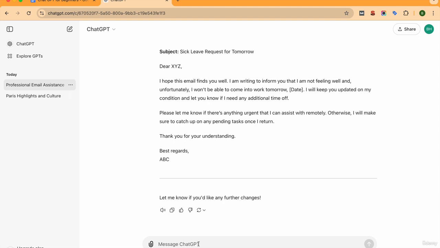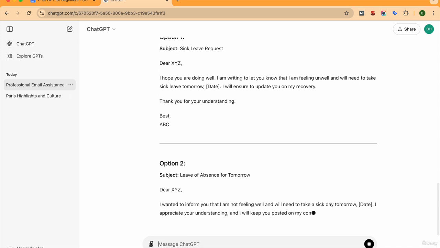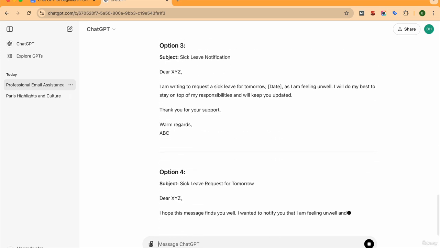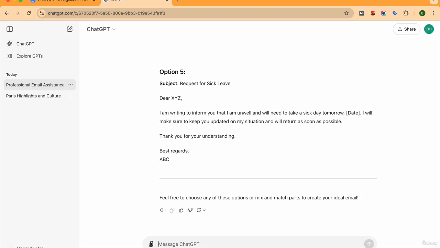For example, you can also say this: "Give me five options to choose from." So now what it will do is write five emails for us, and then we can actually choose which one we like. In the later part of the course, we are going to learn how to give effective prompts and how to get the best output from it.